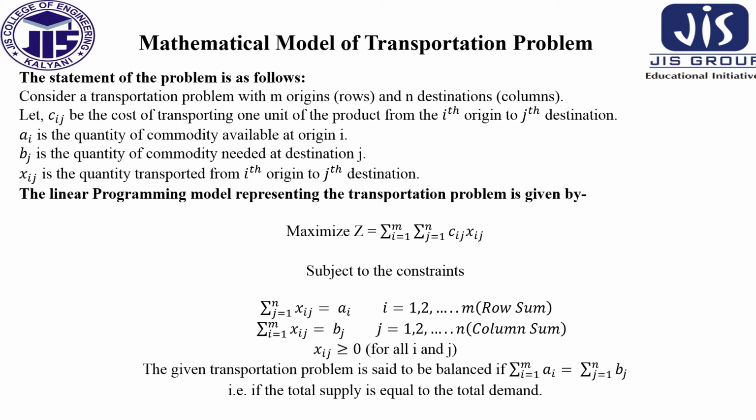So the linear programming model representing the transportation problem is given by: maximize Z equal to, this is related to profit, so we have to maximize the profit. Maximize Z = summation i equals 1 to m, summation j equals 1 to n of Cij Xij, where Cij is the cost of transporting one unit of product from the ith origin to the jth destination, and Xij is the quantity transported from the ith origin to the jth destination.